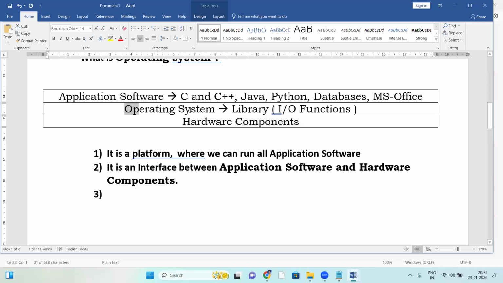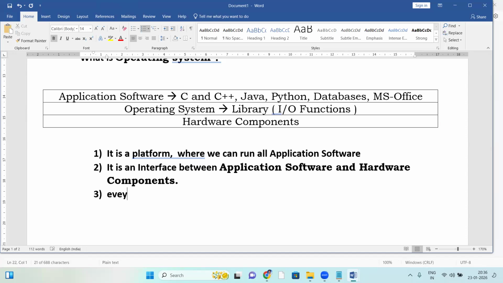So in every OS there is a library. OS means just operating system. It will be using the library to communicate between application software and hardware components. So the library is a collection of input-output functions. Every OS contains a library, and that library is to perform IO operations.